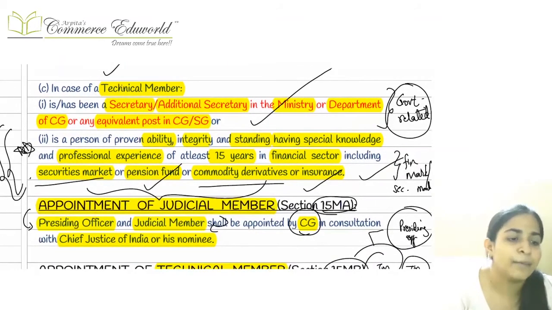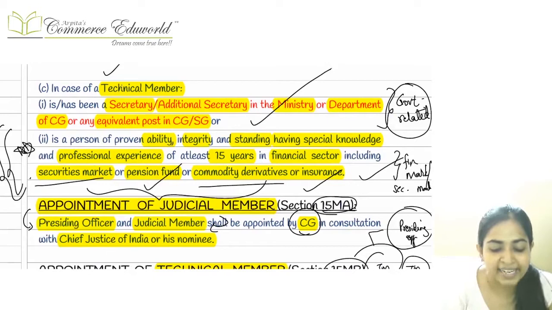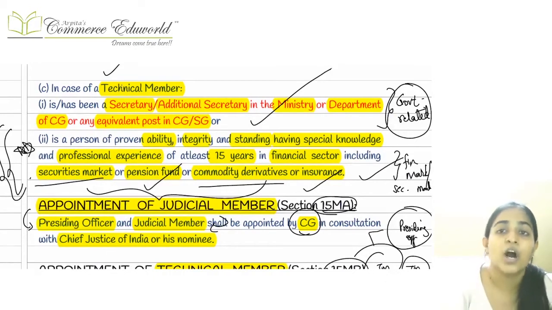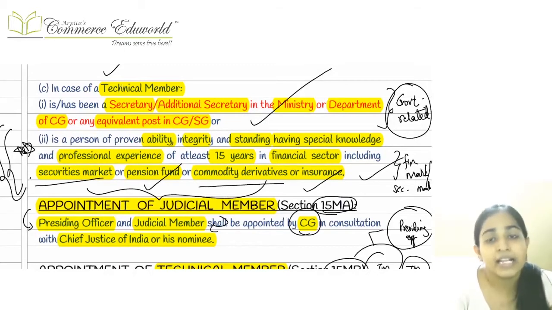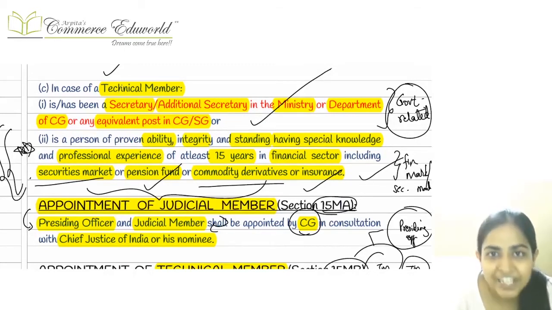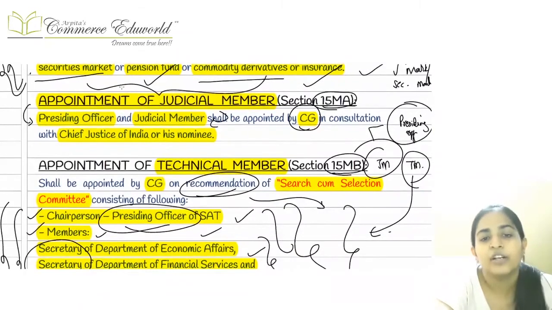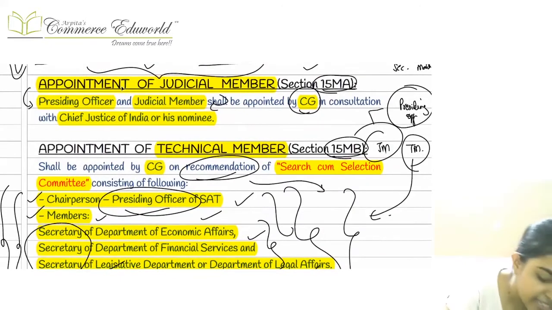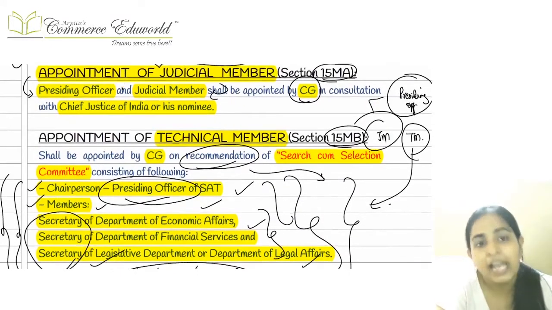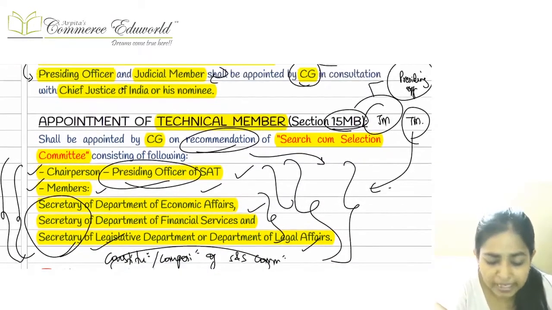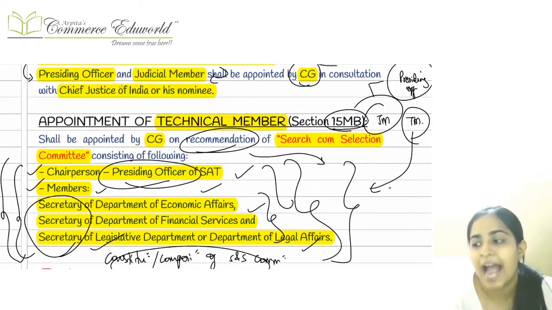And for a technical member, that person should be a secretary or additional secretary to the Government of India, to the Ministry of Central Government, or holding a similar post in the CG or the SG, or that particular person should be a person of proven ability, integrity, knowledge, standing and having experience in the fields of financial sector for at least a period of 15 years. Okay, if any one of the two conditions is fulfilled, then that particular person is eligible to be appointed as a technical member, right? Now, presiding officer and judicial member.